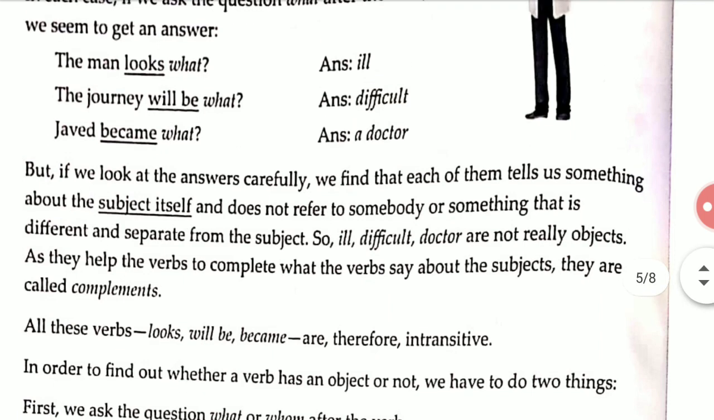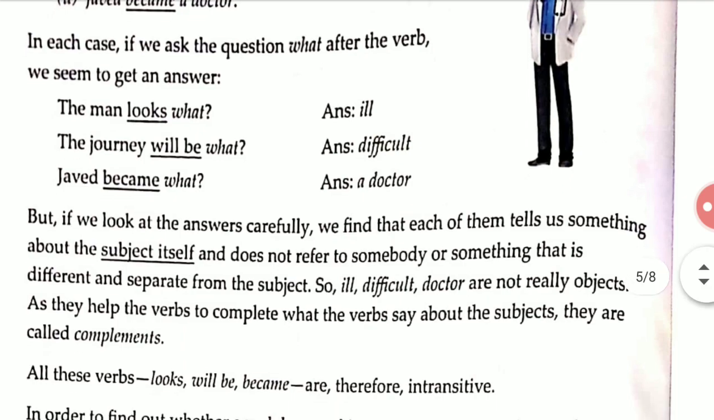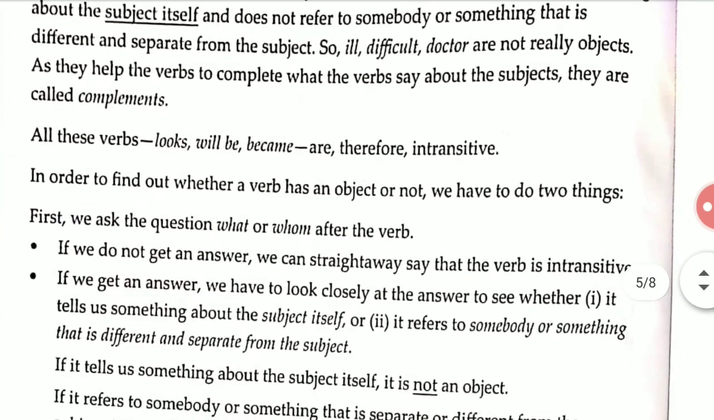Now, complement means they act like an object but they are not the real object. They are different and separate from objects, but they are called complements. One more thing you have to memorize is what complements are. All these verbs, looks, will be, became, are therefore intransitive.